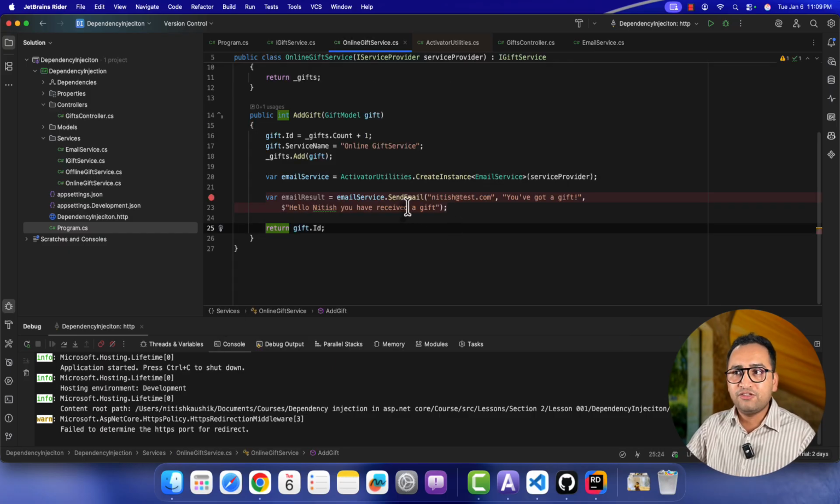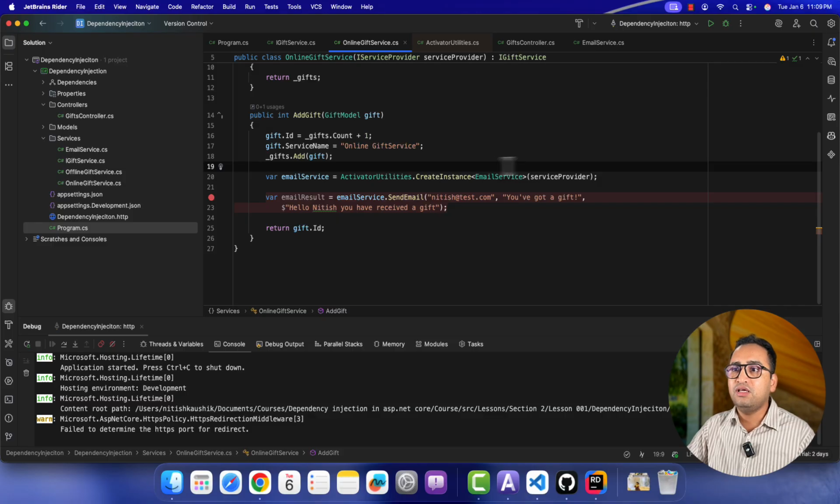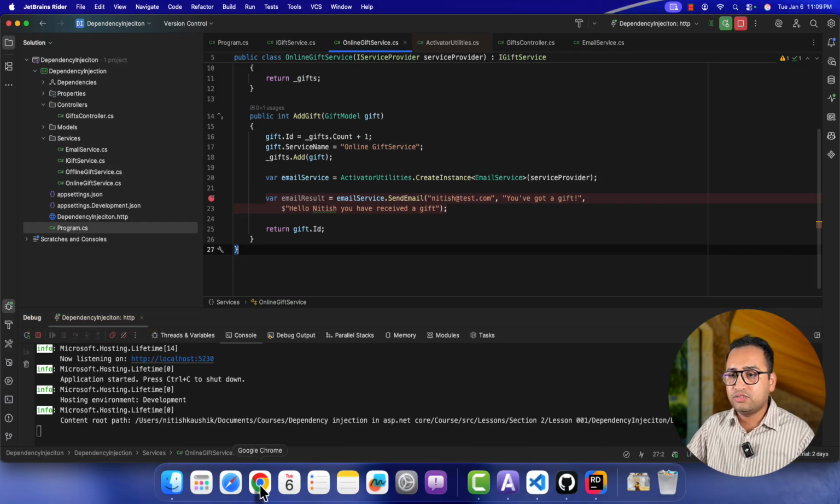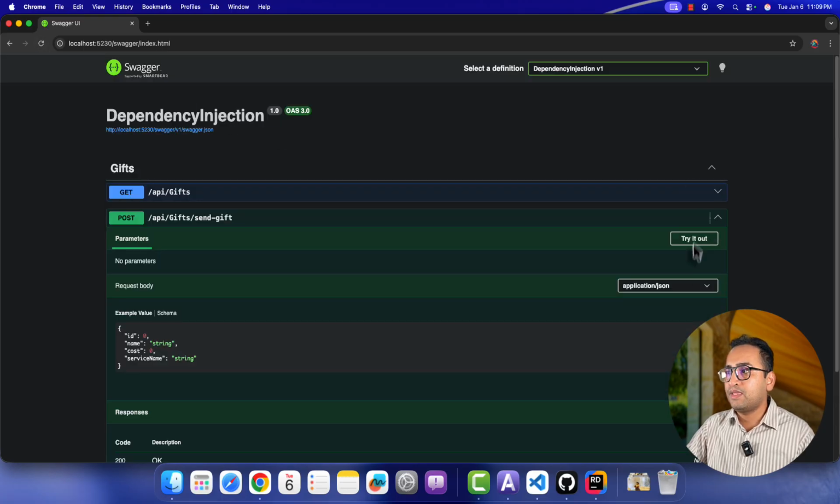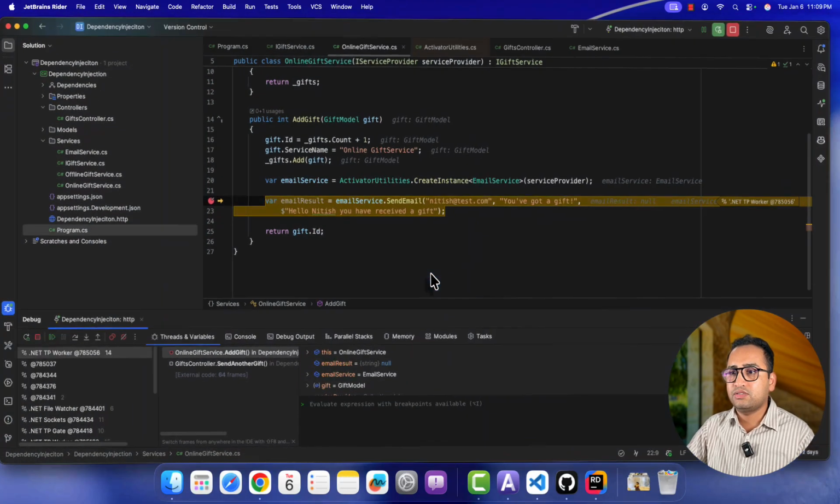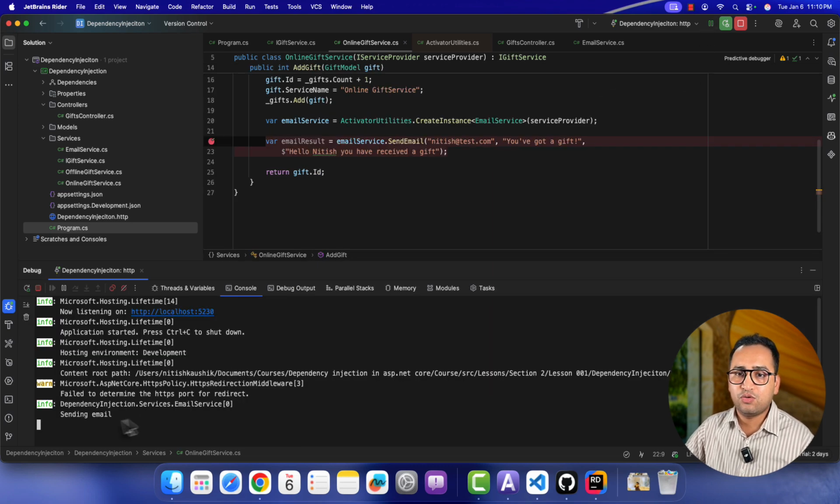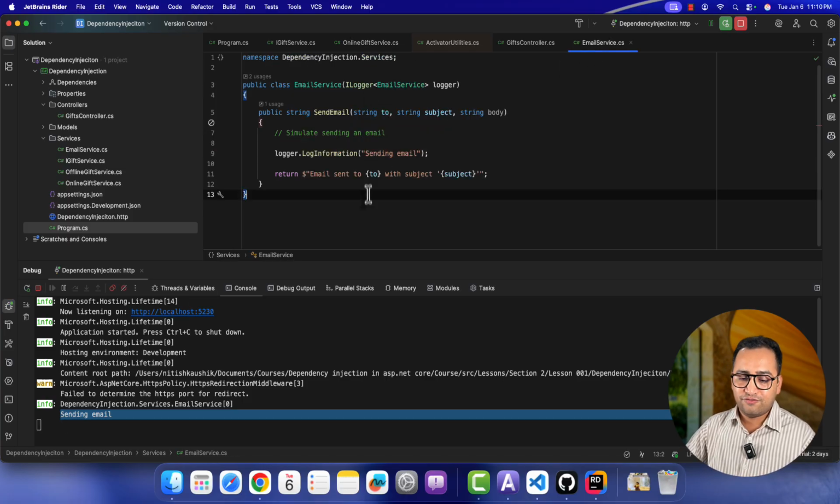Okay, I'm not making any further change. The change was done only in this email service. Let's run this application and see how we are getting the data. The app is running over here, and this is my browser. Refresh this page, add a new gift over here, try it out, execute. We are here. Click on this continue button. Over here you can check the logs. We are getting this sending email, so it means the ILogger in this email service is also working really fine.